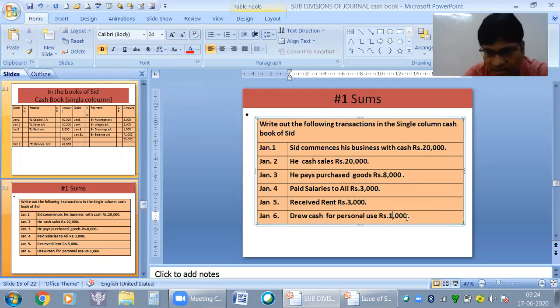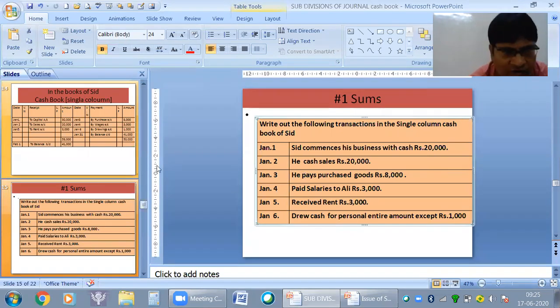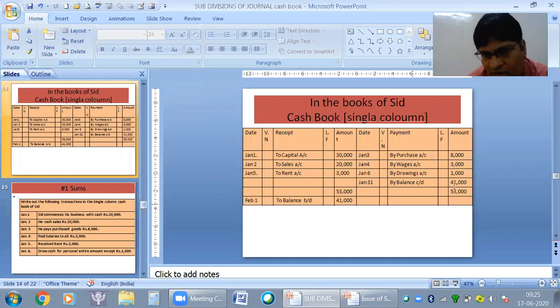I change the sum a little bit over here. Drew for personal use the entire amount except rupees 1,000. The meaning has changed a bit. Means in the sum, when you are getting 41,000 balance, you will be getting 1,000 as balance and drawings will become 40,000. You will do the sum and you will understand.